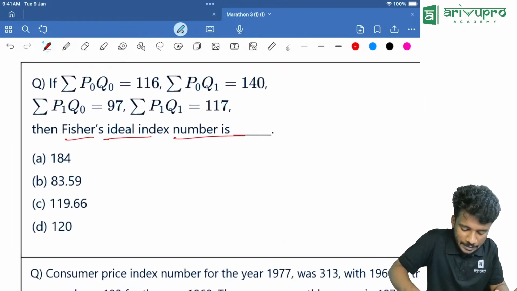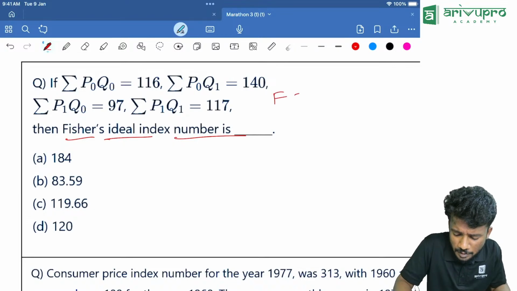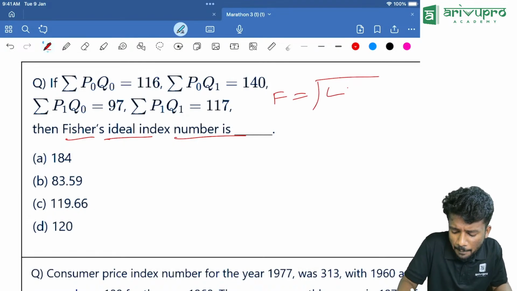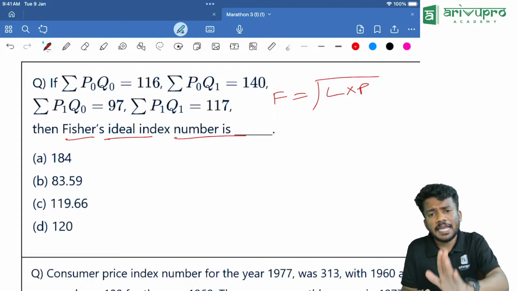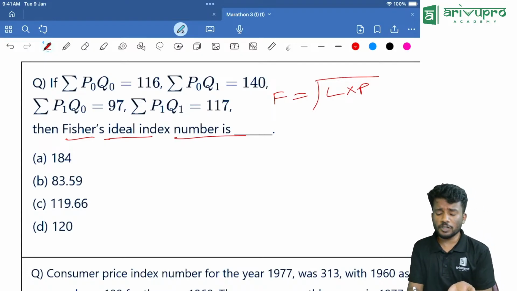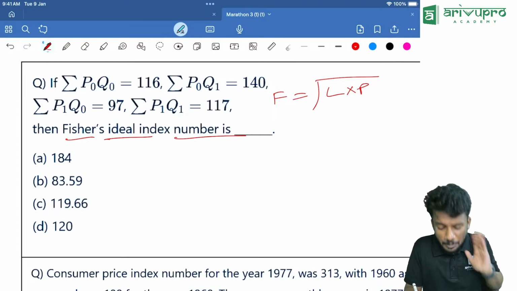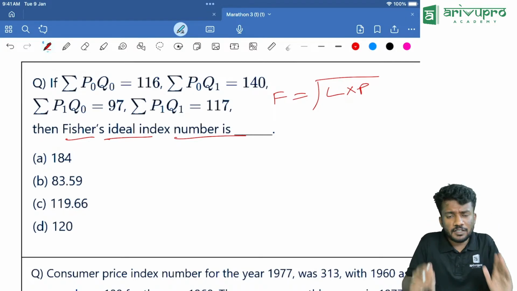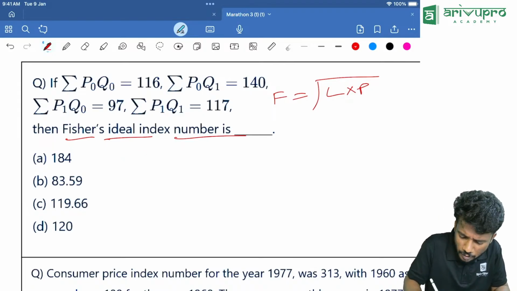Now, Fisher's index number. We know the formula for Fisher's index number. Fisher's index is nothing but the geometric mean of Laspeyres and Paasche. But here Laspeyres and Paasche are not given directly, so we should apply their formulas.